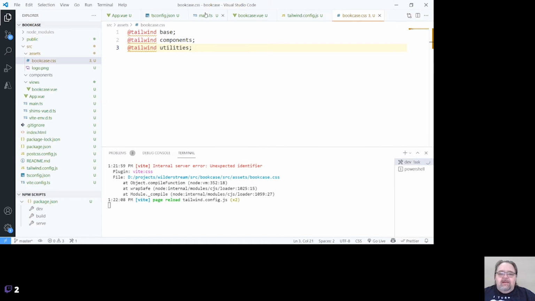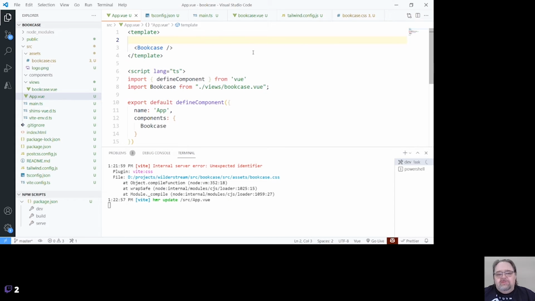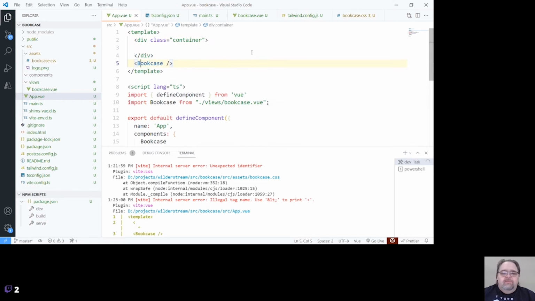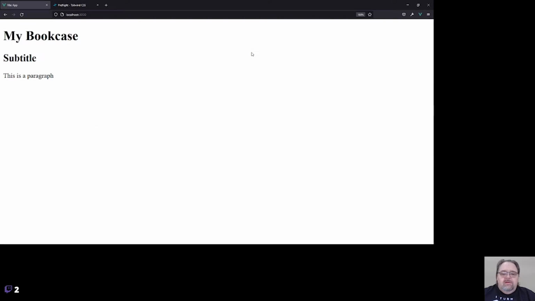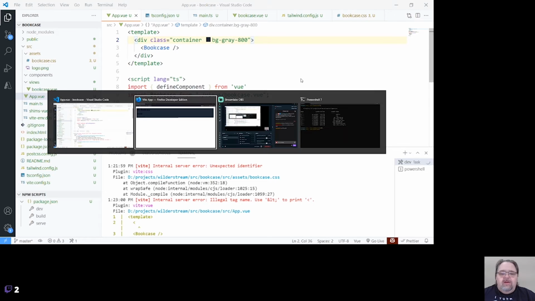So let's go ahead and go to our app view, and let's add some Tailwind pieces here to start to structure this. And I'm going to do a .container, which, like Bootstrap, I'll put it in a container. Not terribly surprising. And this container, I'm also going to want to use one of the background colors just so you can see it. Background gray 800, let's say. See, it's kind of a dark gray.